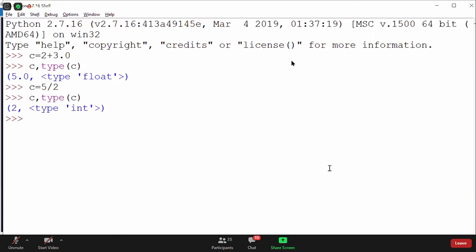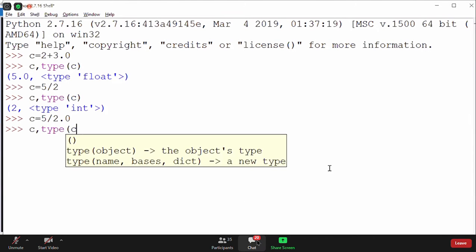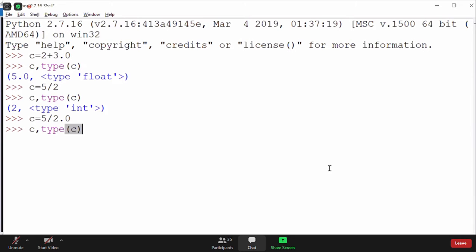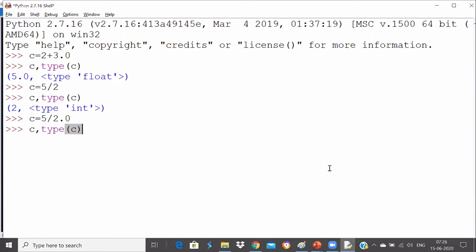Understood, everyone? Why is the answer not 2.0 or 2.5? Because both are integers. If you make any one of them float, then you will get the correct result. This is mixed mode; it can be either mixed mode or real mode. Now the answer will be 2.5. Very good, Vamshi. The answer will be 2.5 and the type will be float because it is in mixed mode now. That's why whatever I explained to you, this knowledge makes sense.